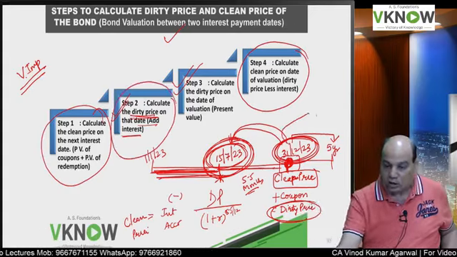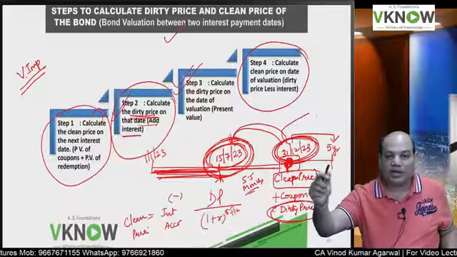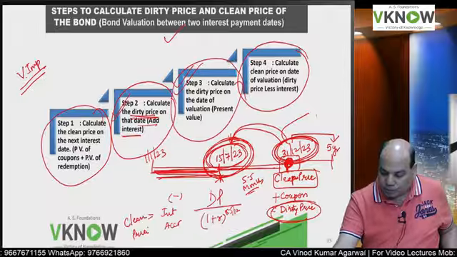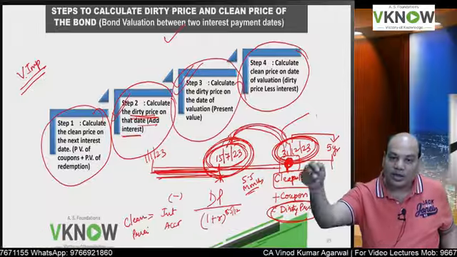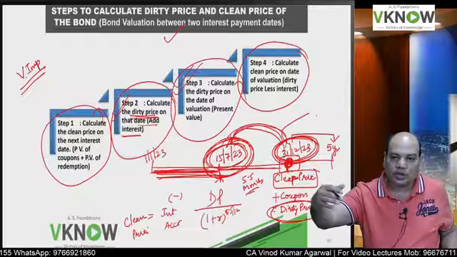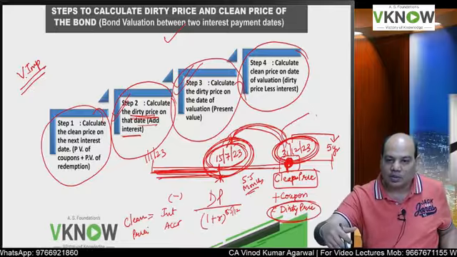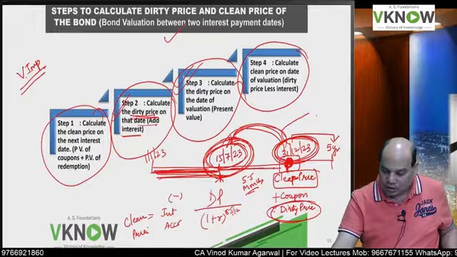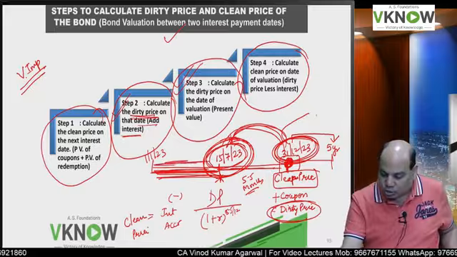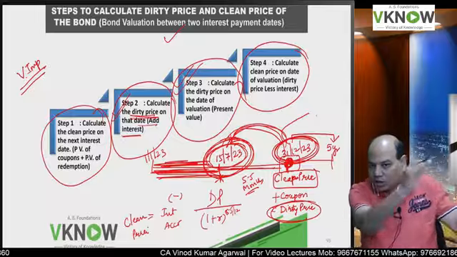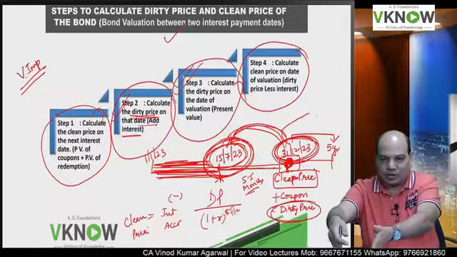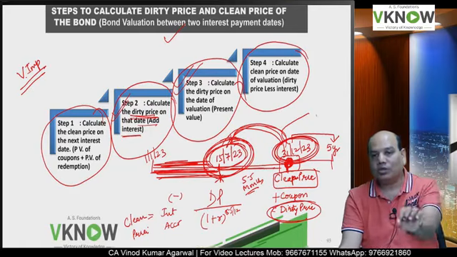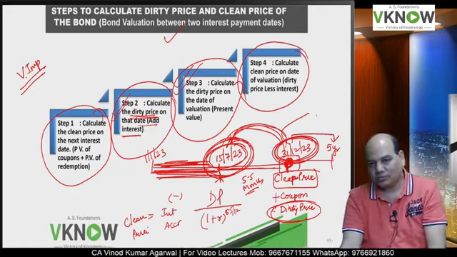Then you will find dirty price on next coupon payment date by adding the coupon amount. Then compute the present value of that dirty price. So present value of dirty price will also be a dirty price. Present value of dirty is also dirty. And then you remove the interest accrued between last payment date and date of valuation. That will give you clean price on valuation date.